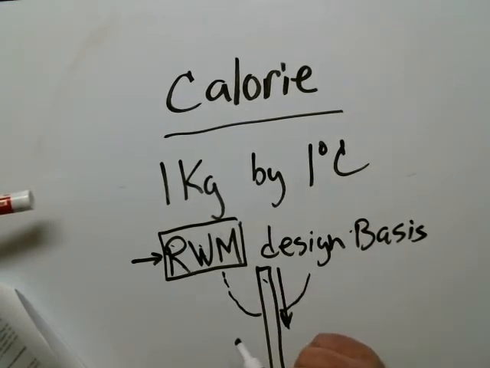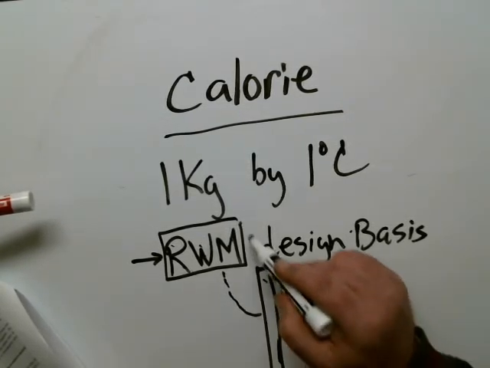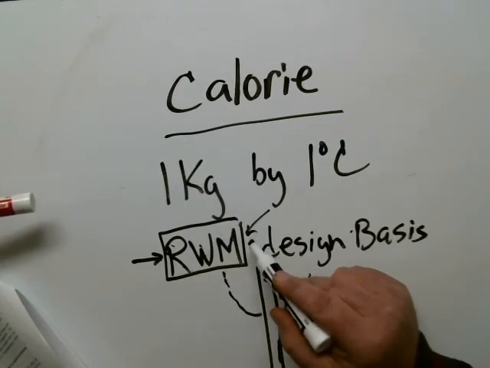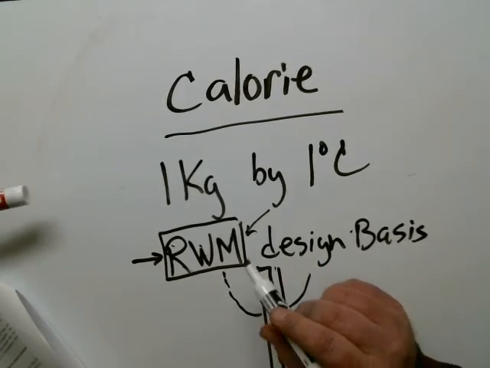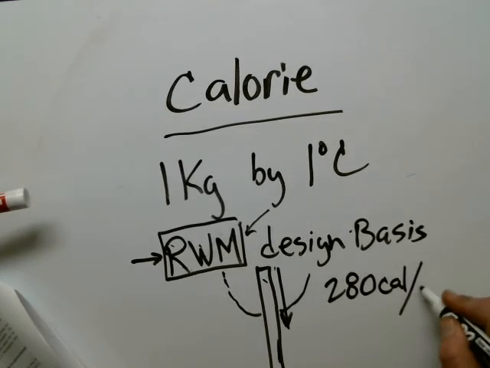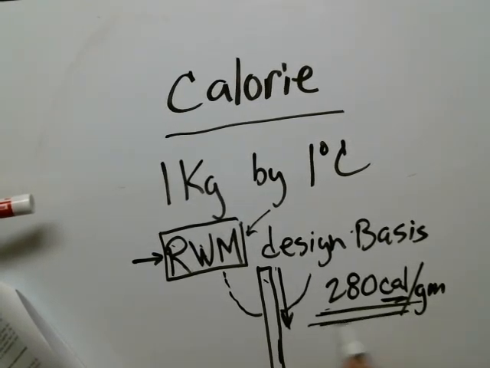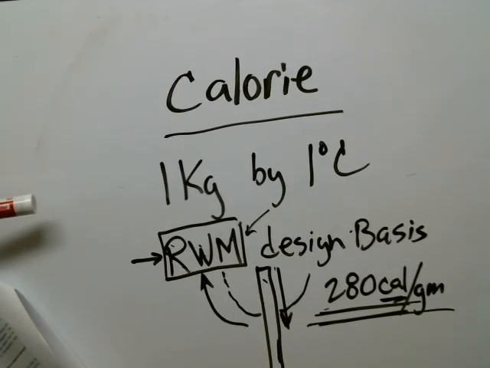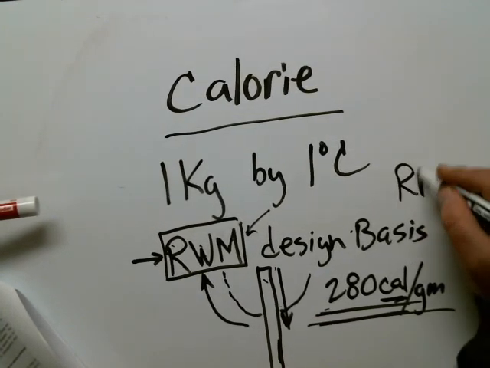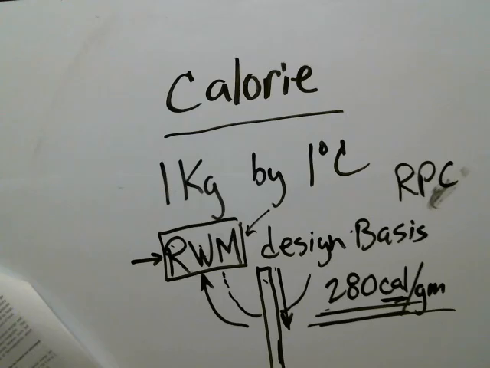Another name for it is called a rod pattern controller, but the design basis says if I were to get a rod drop accident, as long as the Rodworth minimizer is doing its job and I'm doing what it is suggesting I do, I will not exceed 280 calories per gram of energy deposition into my fuel cladding. So there's a remnant right there. There's where we might see calorie. And there's a design basis. And this is a need-to-know number later on in your program. It's the design basis of our Rodworth minimizer. Or newer plants have an RPC, rod pattern controller. That's a bad C, by the way. All right? And that's in a note there on the bottom.